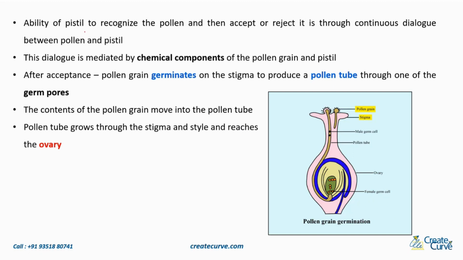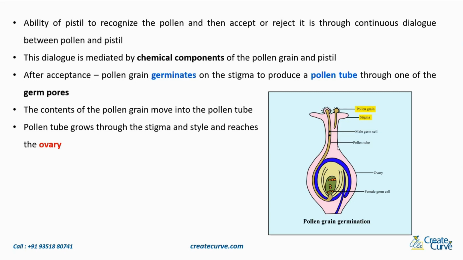See, the ability of the pistil to recognize the pollen and then accept or reject it is through continuous dialogue between the pollen and the pistil. In the sense, any pollen that comes and lands on the stigma, the pistil has an interaction with it, a communication or dialogue with it. Now how do you think this actually happens? They don't talk per se like how we talk, but this dialogue is mediated by chemical components of the pollen grain and the pistil.